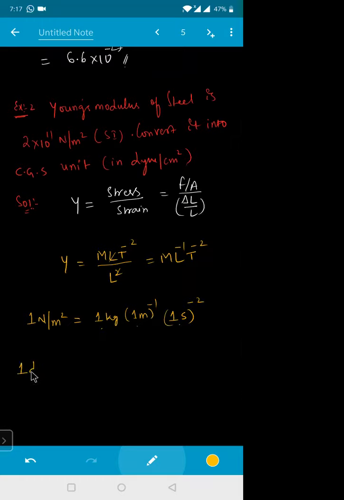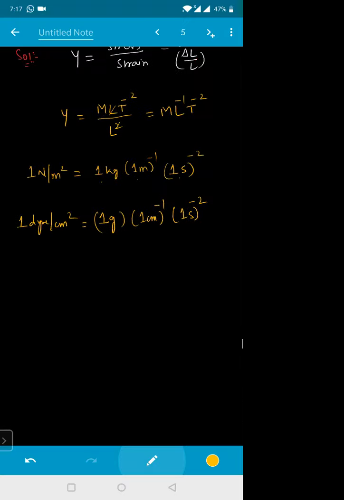The same way, 1 dyne per centimeter square is equal to 1 gram into 1 centimeter to the power of minus 1 and 1 second to the power of minus 2, the CGS unit. So 1 Newton per meter square is already known.